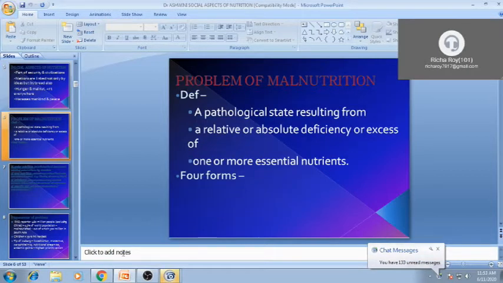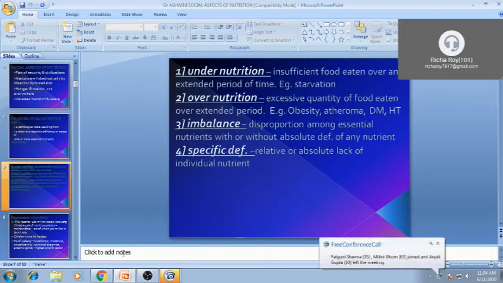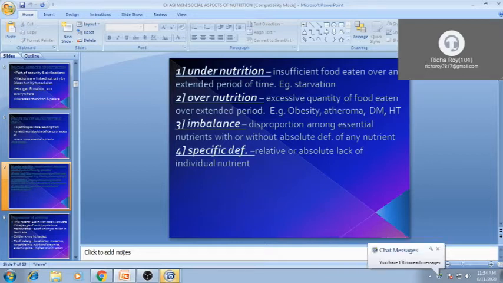Now the problem of malnutrition: it is a pathological state resulting from absolute deficiency, or lack of certain essential nutrients. So we have to look for deficiency and also excess. Undernutrition means insufficient food, starvation. Overnutrition means excessive quantity of food. Diabetes and hypertension are indirectly related to overnutrition.